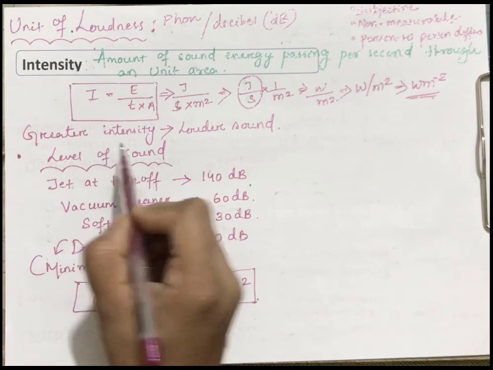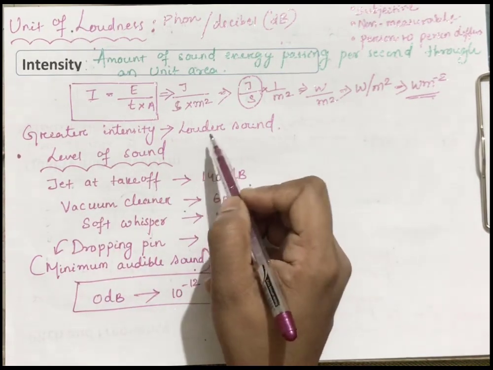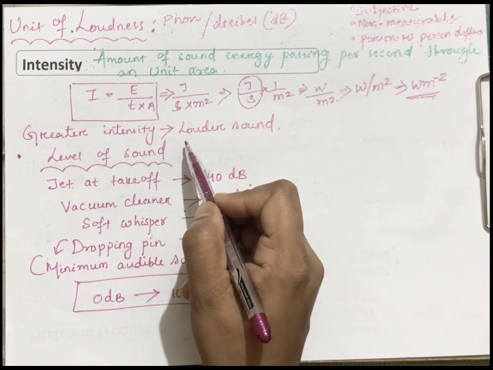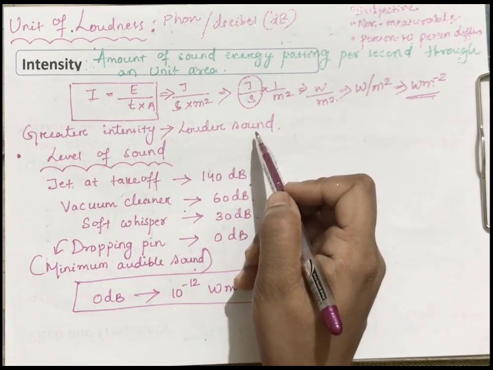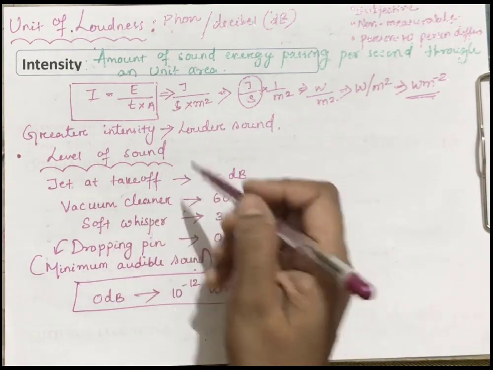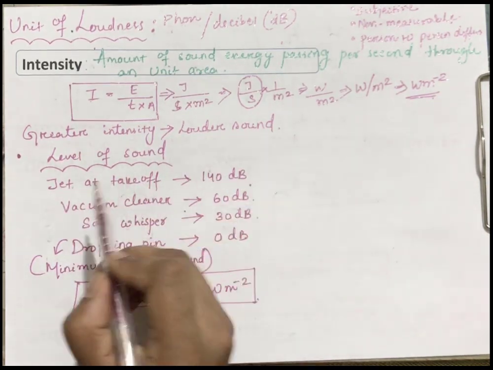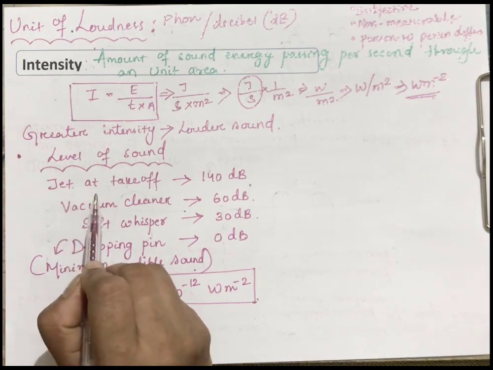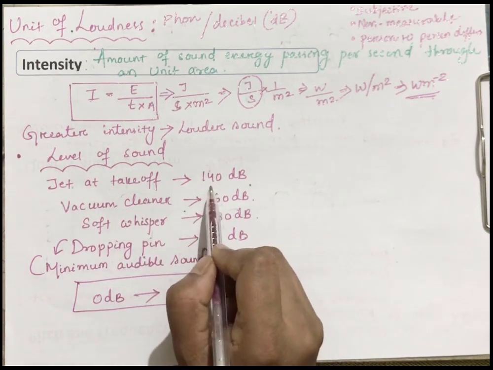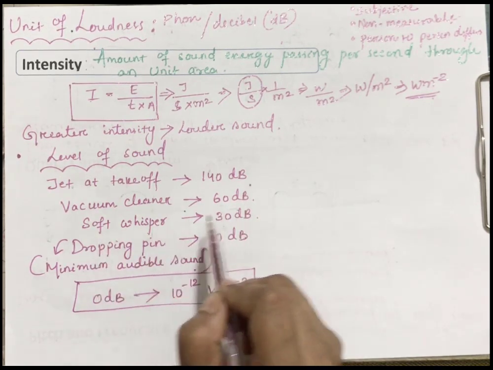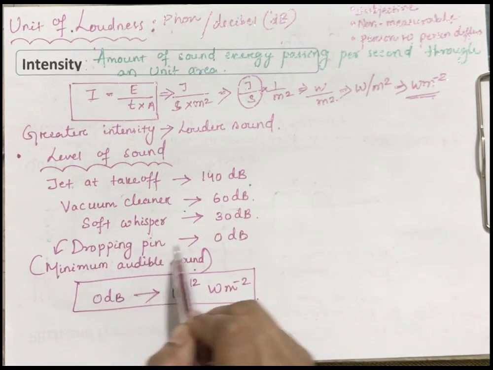Greater the intensity, what will happen to the sound? The sound will be louder. Greater intensity means more energy is carried, so the sound will be louder. Here I have mentioned some levels of sound. For example, a jet at takeoff is 140 decibel, a vacuum cleaner 60 decibel, a soft whisper 30 decibel, a dropping pin 0 decibel.